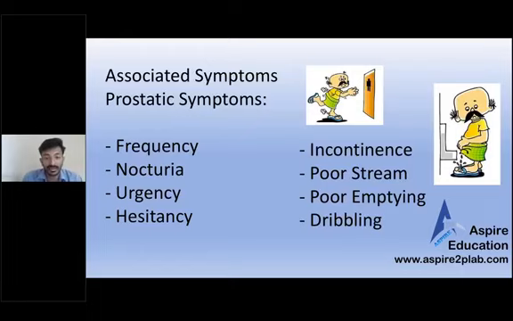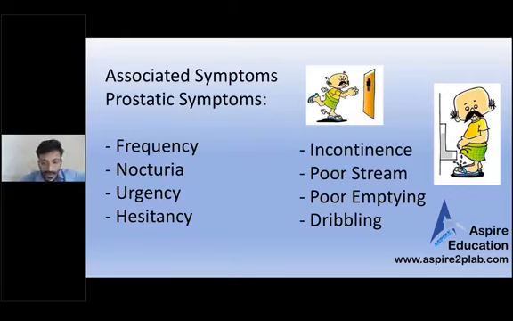Poor stream, how's the stream of your urine? Poor emptying, once you have done your urination, you still feel that you have to go for urination. So the questions, hesitancy and urgency, some candidates struggle, and incontinence and dribbling are a bit similar, but don't get confused.